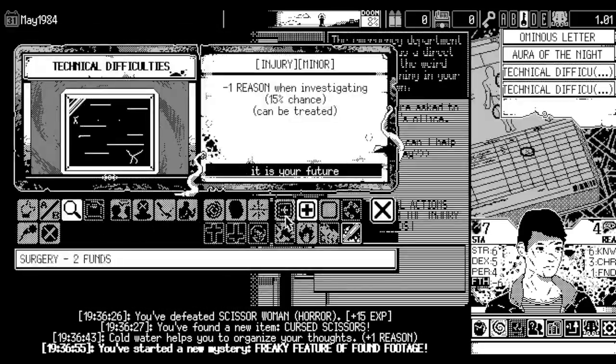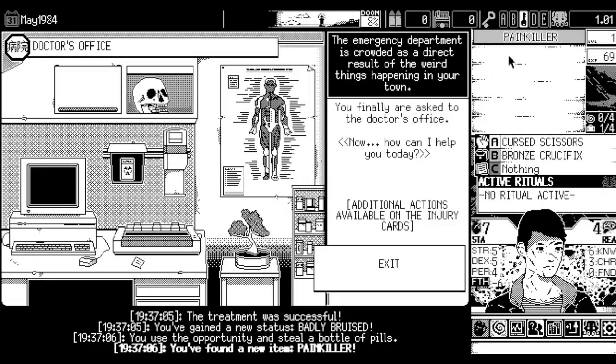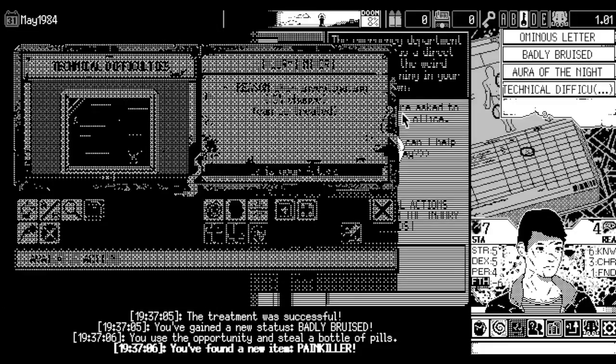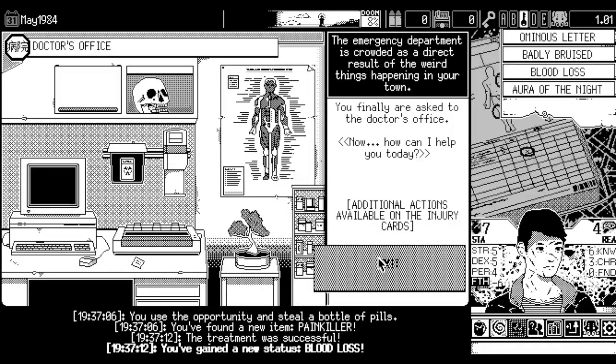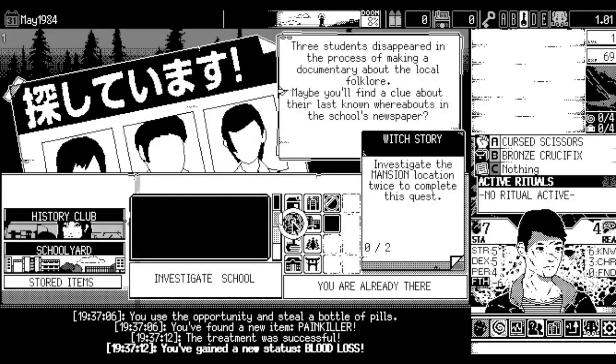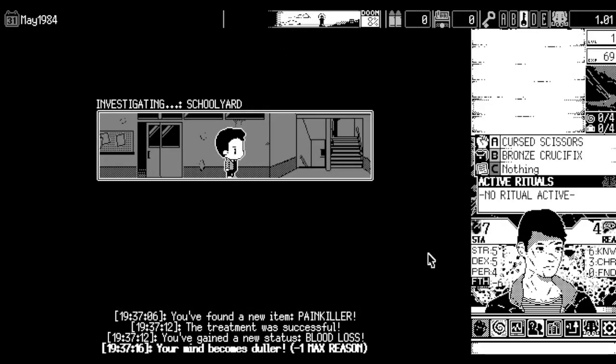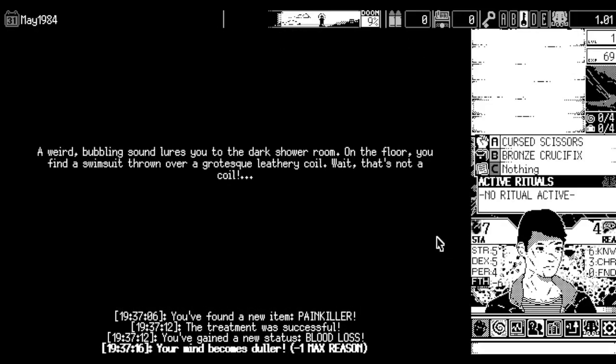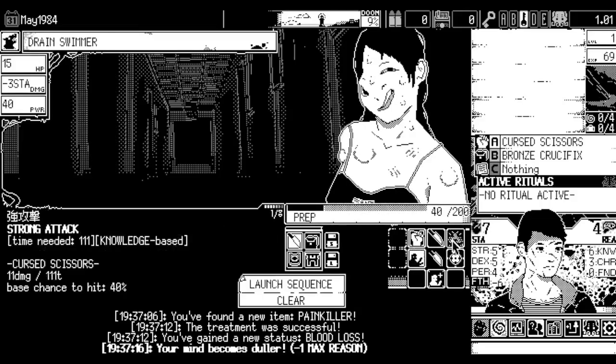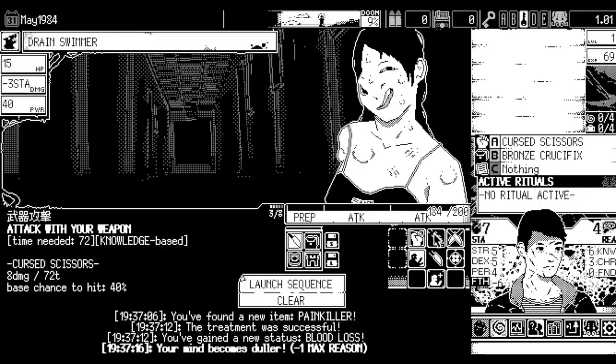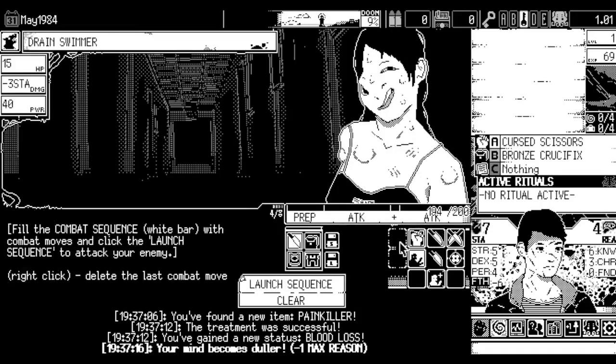So, I'm just going to get rid of both of them by selling the painkillers here, because the Cursed Scissors should carry me somewhat. It's not going to be the end-all be-all, but it will help immensely. Also, negative faith due to Scissor Lady happenings. But the Cursed Scissors, I promise it shows its worth. In fact, if you get lucky here, it's a one-shot.